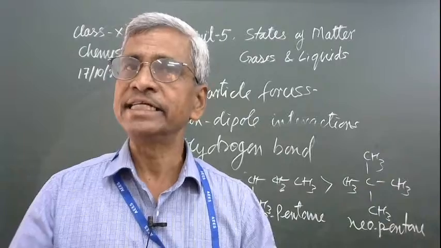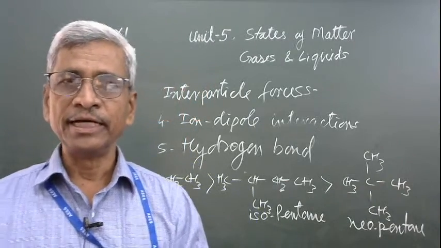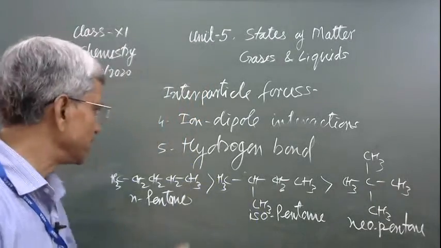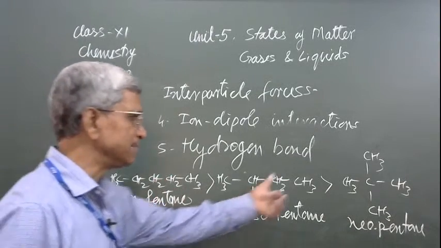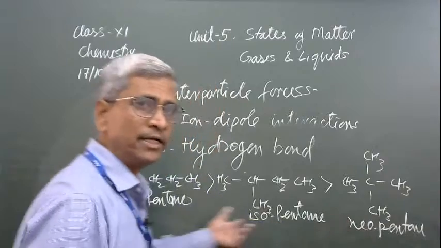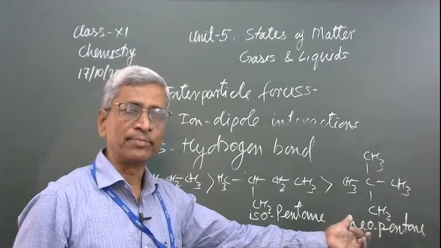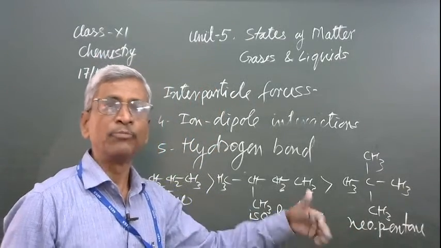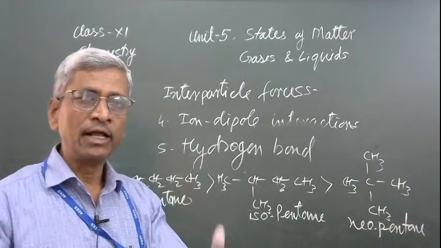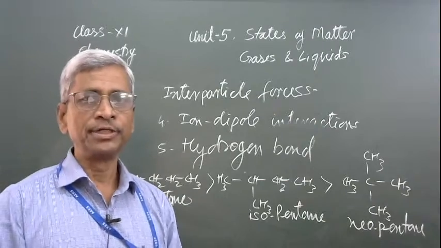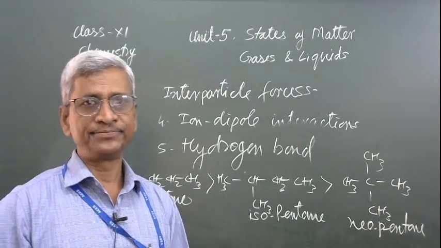The electrons get disturbed due to interaction between neighboring molecules. That is why this force of attraction is maximum in this case, and minimum in this case. That is why molecules having the same molecular mass and molecular formula have different boiling points. That depends on the surface area and the kind of force of attraction working between the particles.